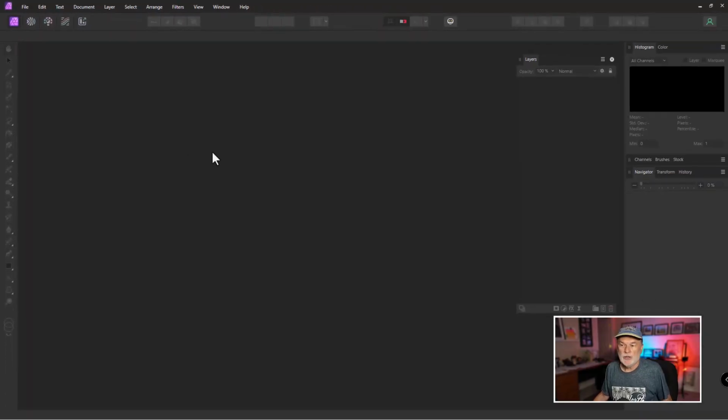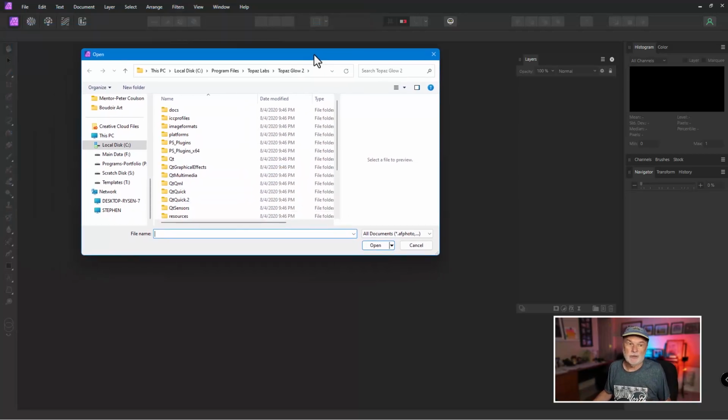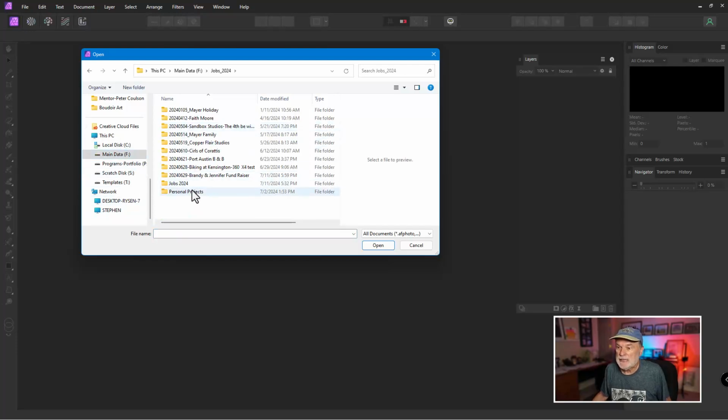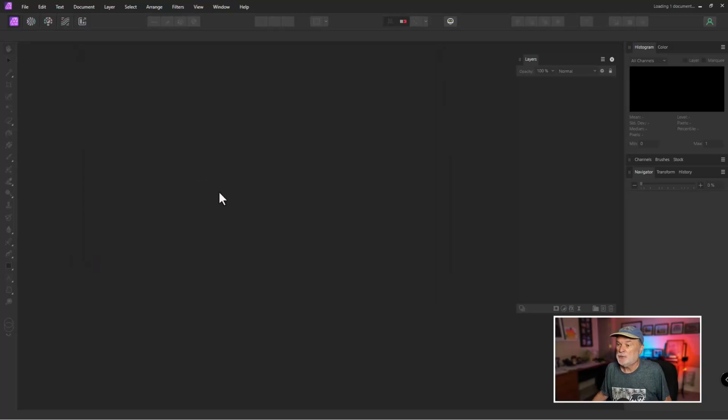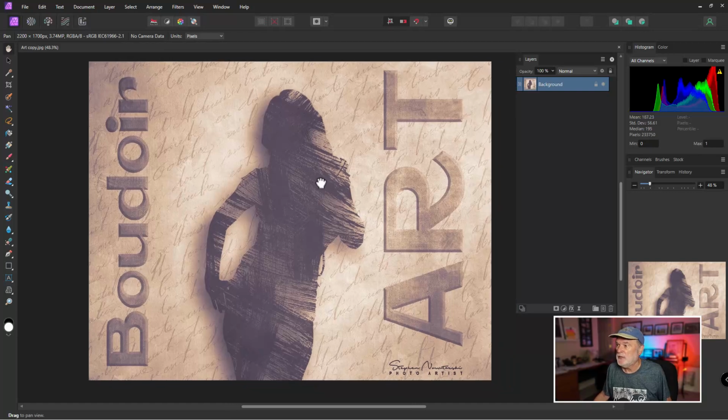Okay, so one of the things I do in Photoshop all the time is I double click in my workspace. So I found that, wow, this works in Affinity Photo 2. So that's great. So I don't have to worry about going to the File drop-down menu, Open, or whatever. This is faster for my workflow. I'm going to go to, let's see, where can I find something real quick? I'm working on a special project that probably is going to take me a year or so, but I'm working on a cover for a boudoir art book I'm putting together for myself on some of my past work and future work right here. So that's opened up.